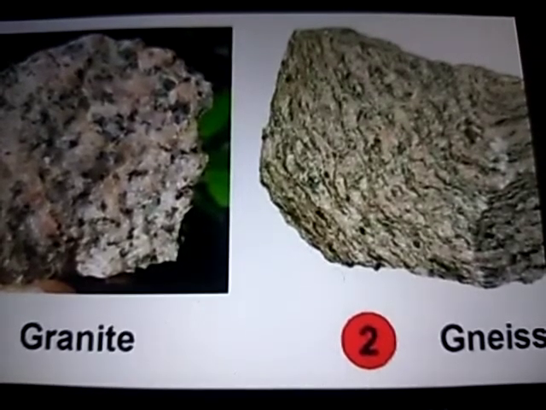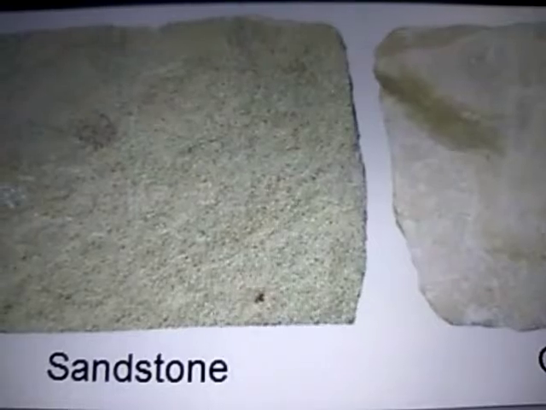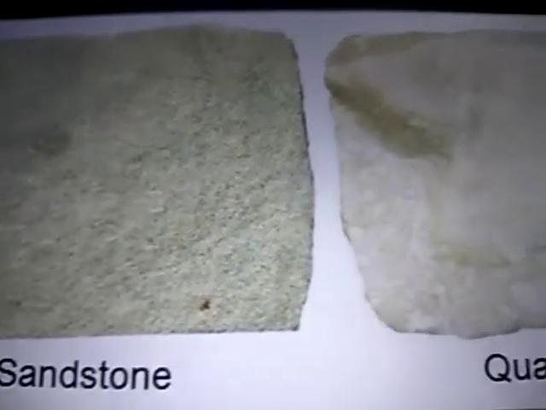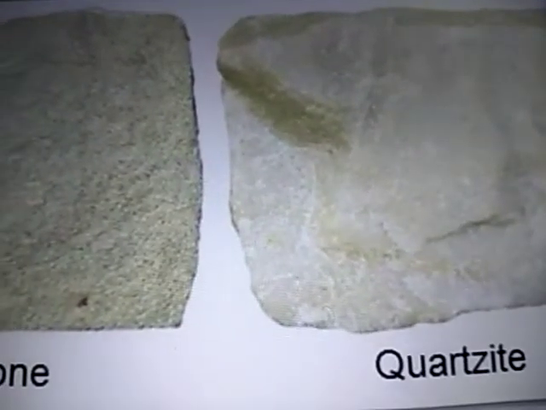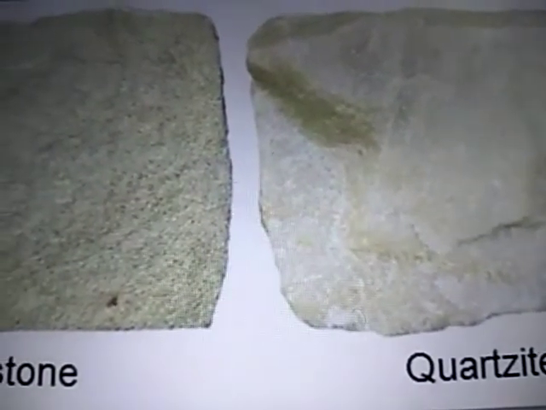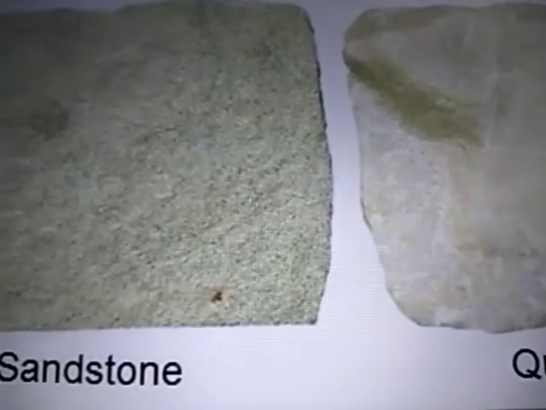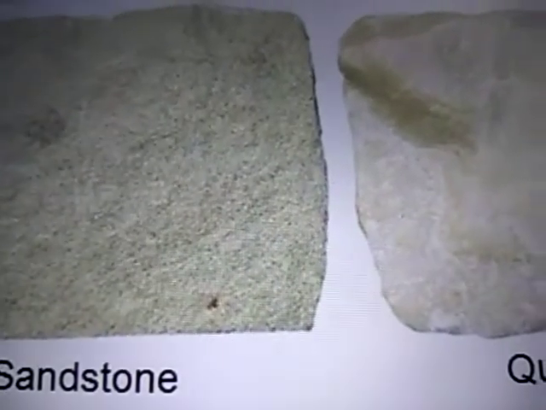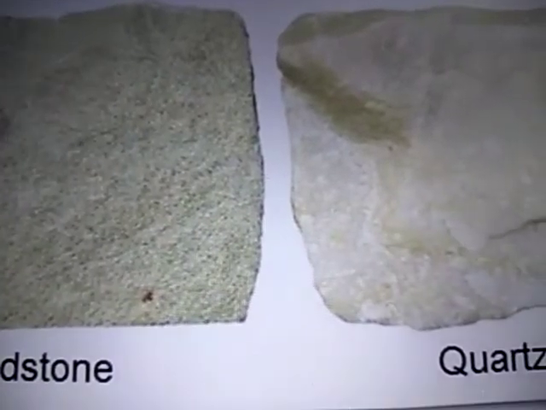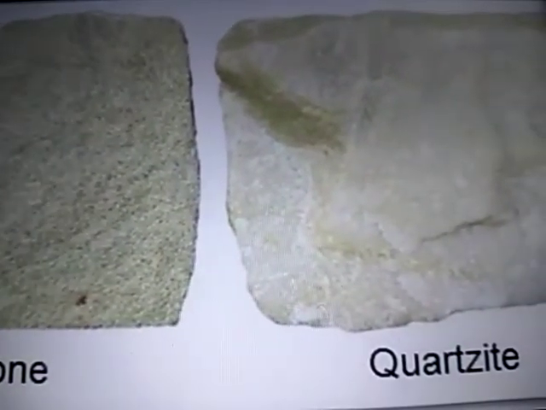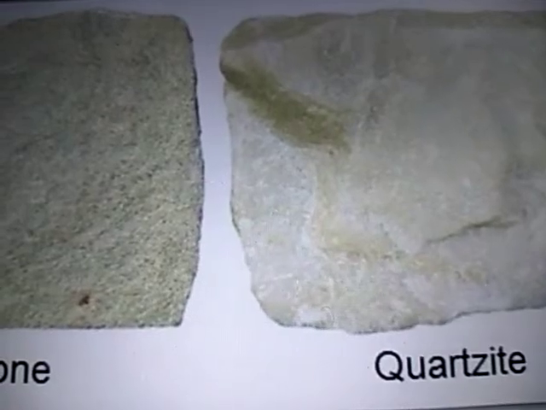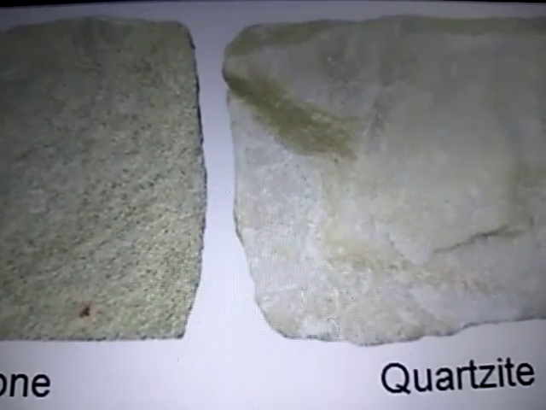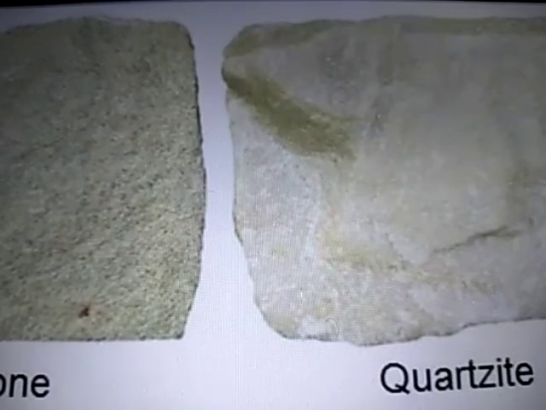Next we will go to quartzite. The next metamorphic rock is quartzite. It is formed when sandstone, a sedimentary rock, changes into quartzite, which is a metamorphic rock, because of the heat and pressure of the earth. It is very hard and is not damaged easily by water and wind. That's why in the aquarium in your house, you use very soft, smooth stones. That is nothing but quartzite rock. It is used in glass and ceramic industries.